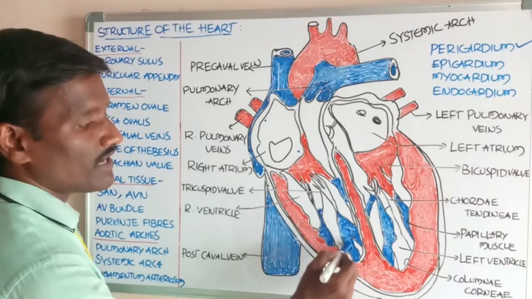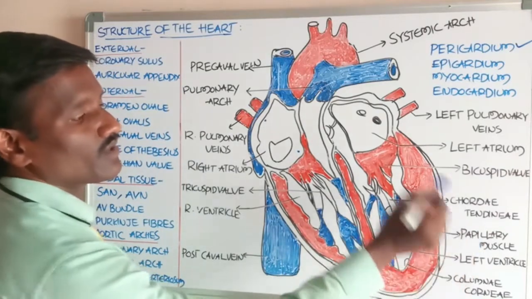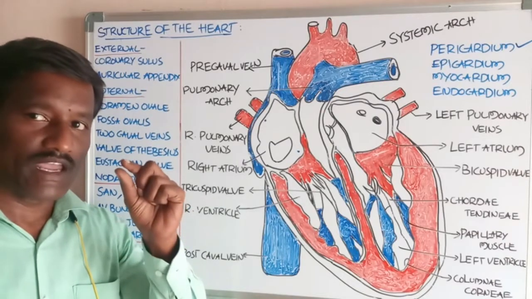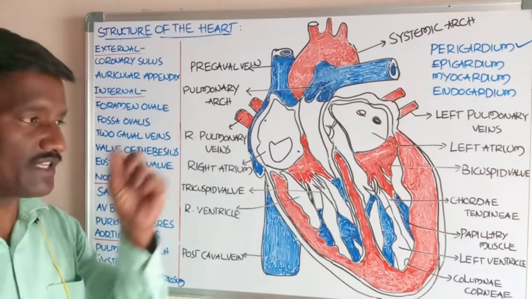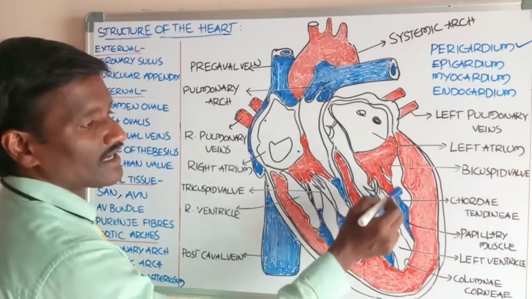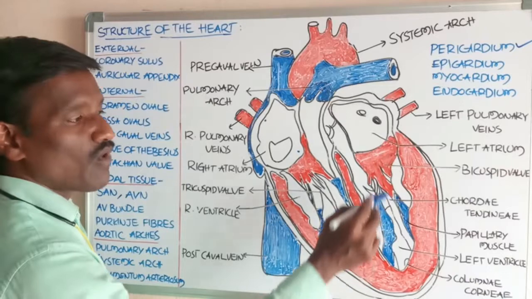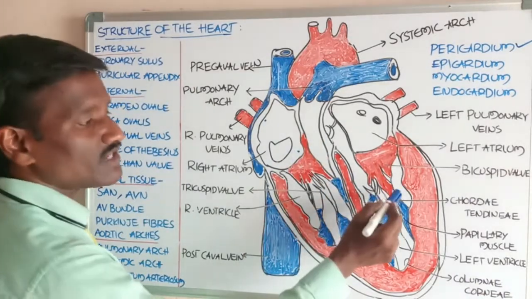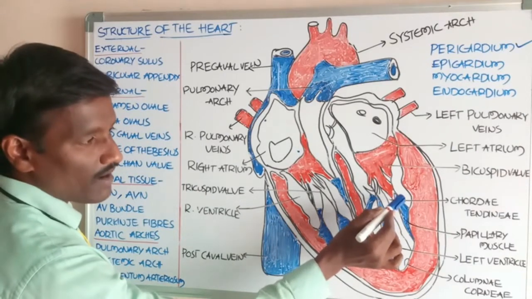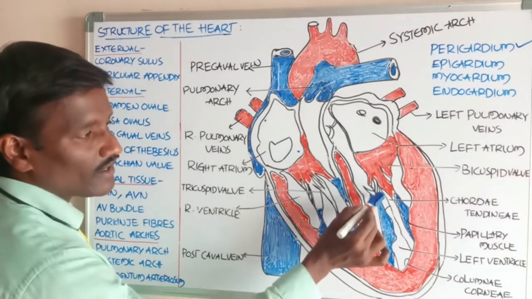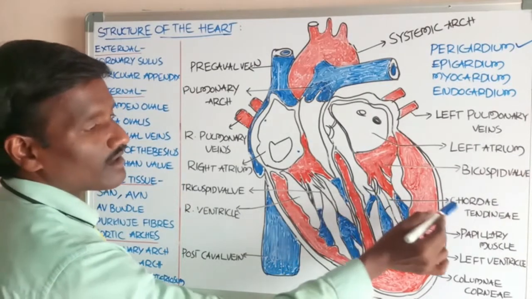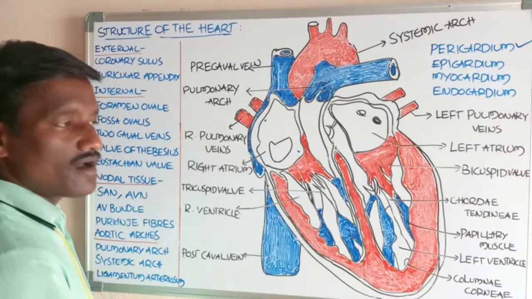Okay, students, the papillary muscles have apices. The apices of the papillary muscles are connected to collagenous processes, which are called chordae tendineae.